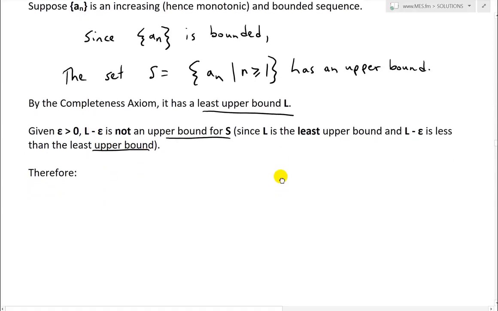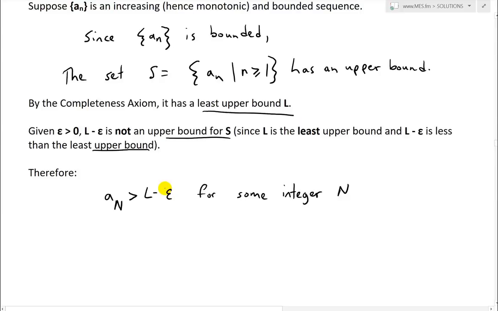So therefore, given this number epsilon, we'll have a capital N where a_N is greater than L minus epsilon, for some integer N, because a least upper bound exists.